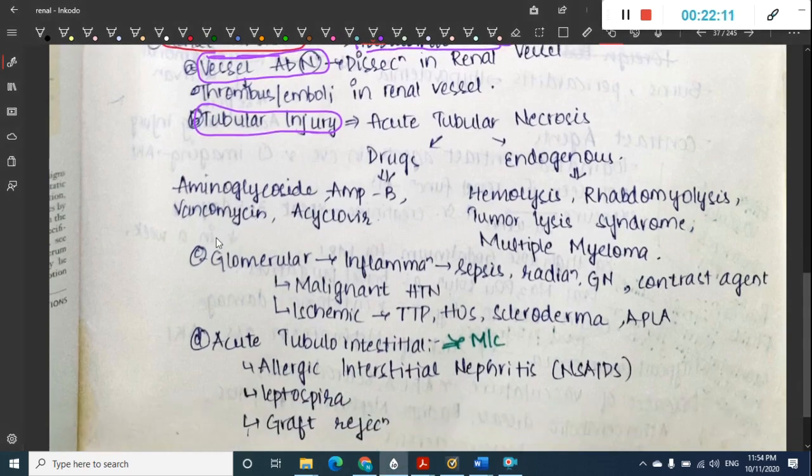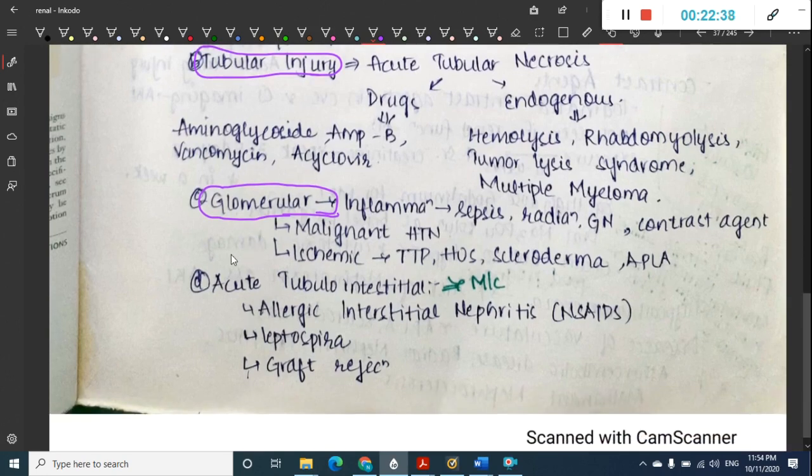Then we have the glomerular causes. In the glomerular causes, first we have inflammation of the glomeruli, which can be due to sepsis, glomerulonephritis or contrast agents, or it can be due to malignant hypertension. This can also be caused by ischemic injuries like thrombotic thrombocytopenic purpura, hemolytic uremic syndrome, scleroderma and antiphospholipid antibody syndrome. Then acute tubulointerstitial disease can also be one of the causes. In acute tubulointerstitial disease we have allergic interstitial nephritis caused by NSAIDs, leptospira and graft rejection.